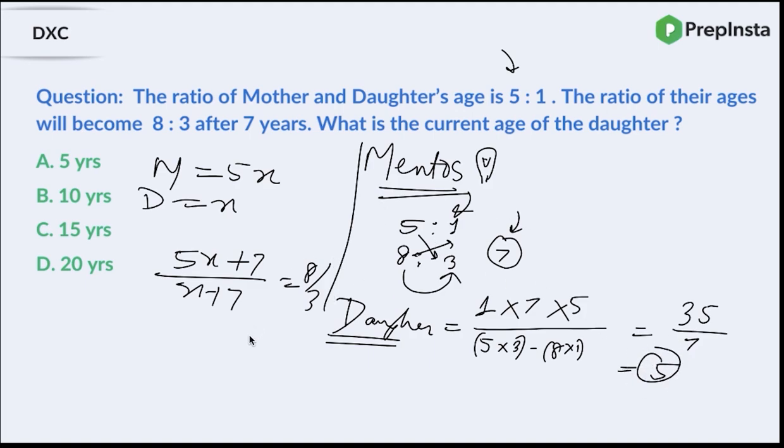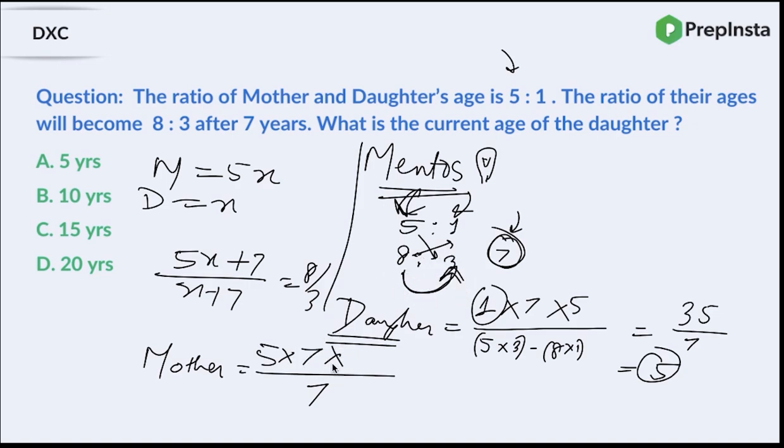But let me just try to be acquainted with the trick here. So mother's age, how do you calculate the mother's age? So the denominator is still the same. The cross difference, that is 5 threes are 15 minus 8 into 1. So that is 7. So now this time you are calculating mother's age, right? So instead of 1, you will be writing the ratio of mother, that is 5 into. After how many years? 7. And what is the difference of the future ratio? 8 minus 3 is 5. 7 and 7 gone, 5 5s are 25.